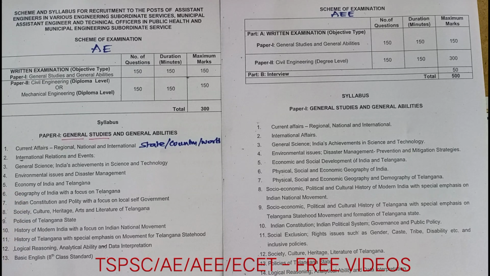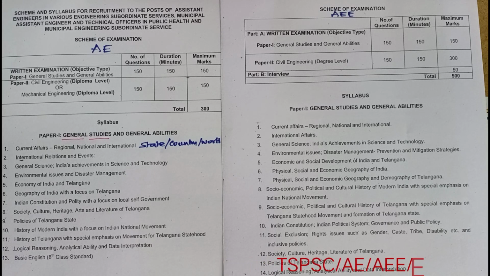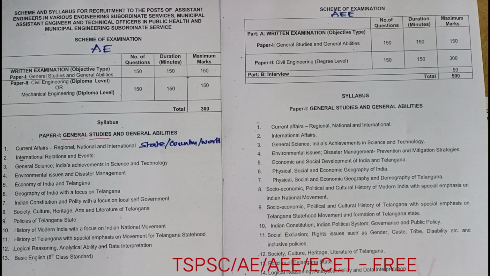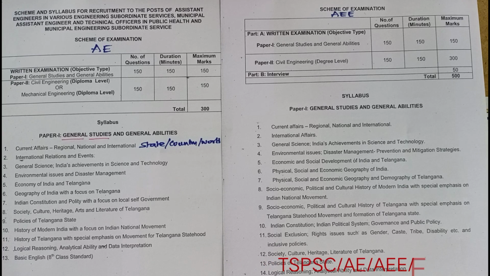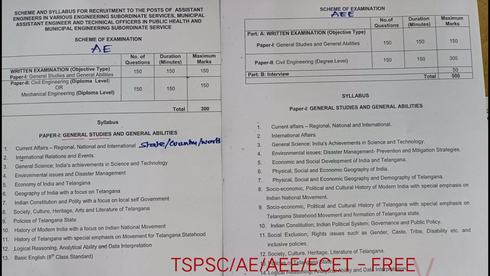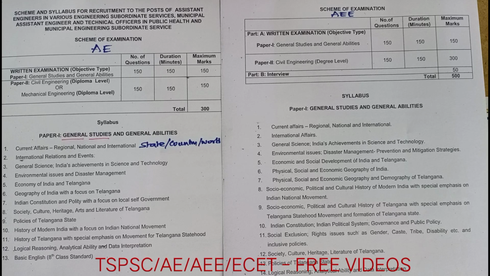Some knowledge on the subject will be there anyway, but general studies, up to 10th you studied as subjects, social studies, science, like that. But now for a competitive exam you should know everything. For that reason, start preparing your general studies, and continue with the subject.